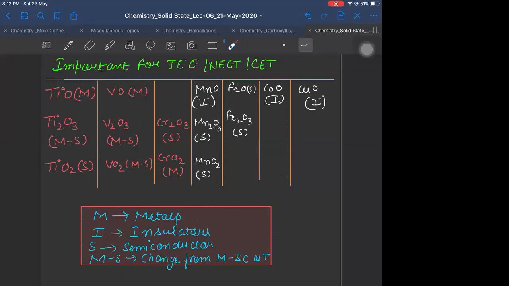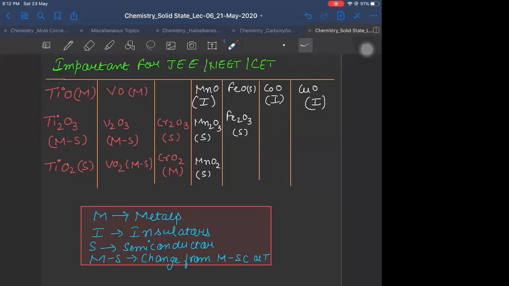So you have to remember it. There is no logic in it, right? For example, TiO is a metal, means it is a conductor. Ti2O3 is MS. That means Ti2O3 will get converted from conductor to semiconductor at a particular temperature.